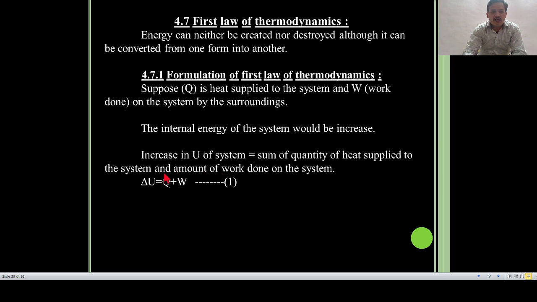Delta U means change in internal energy, Q means heat added to the system, and W means work done on the system. That's why the sign of W is positive.